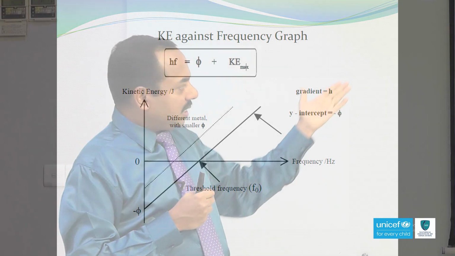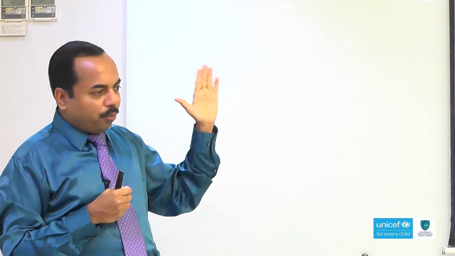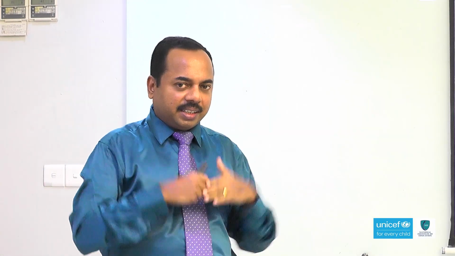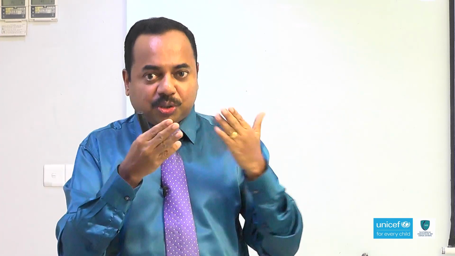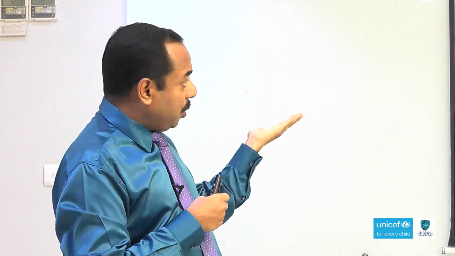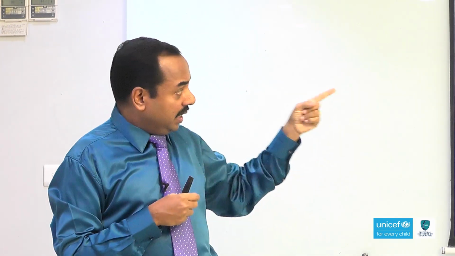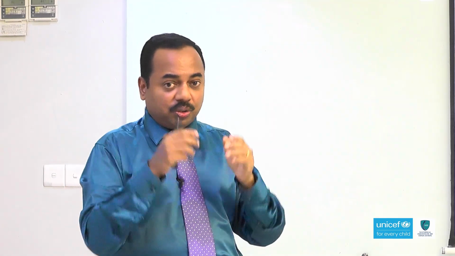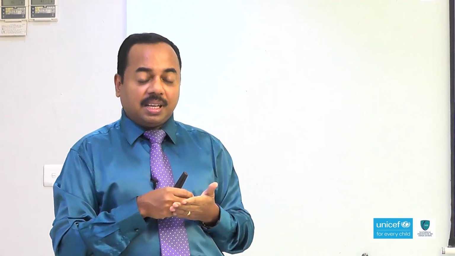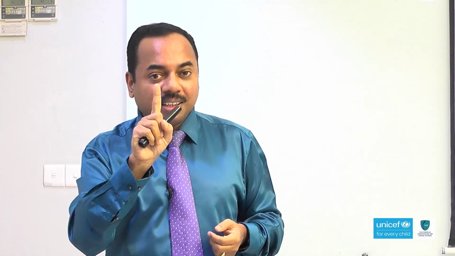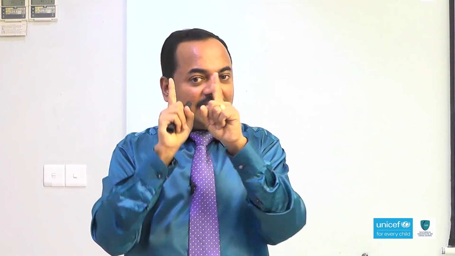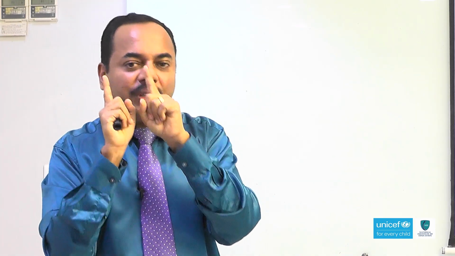So, here the solid line is showing the graph of one particular metal. Can I draw other values for another metal on the same graph? Yes, of course. Here the dotted line is the second metal. But remember, all these lines are parallel to each other.